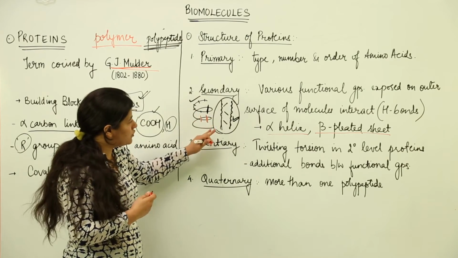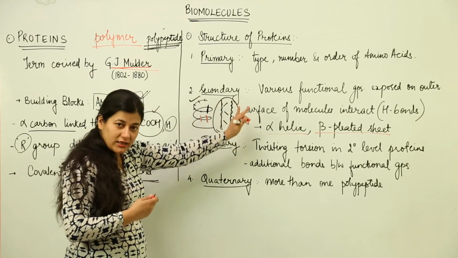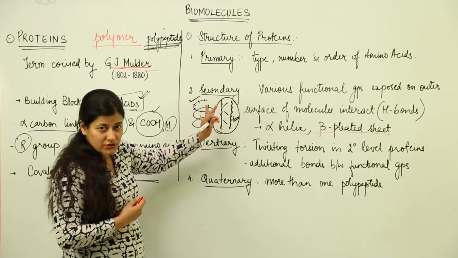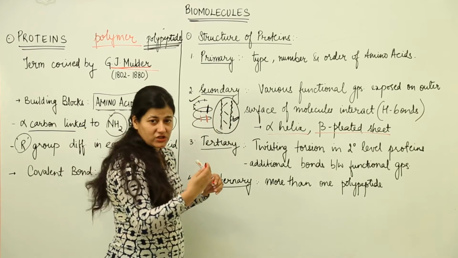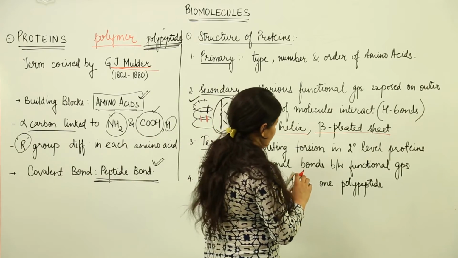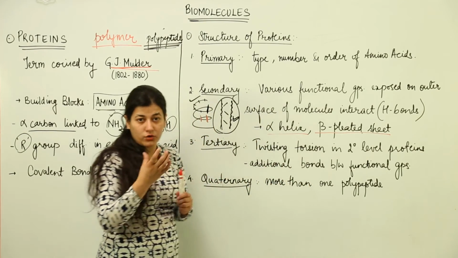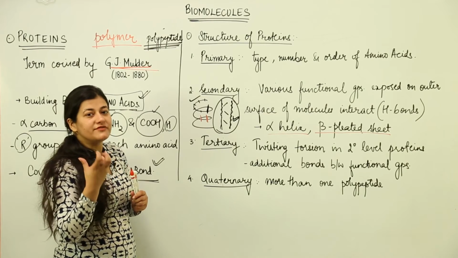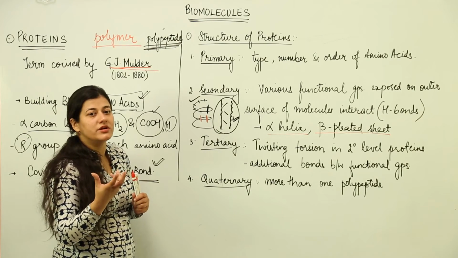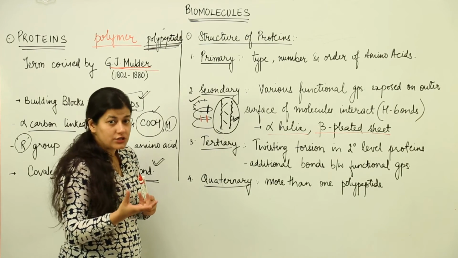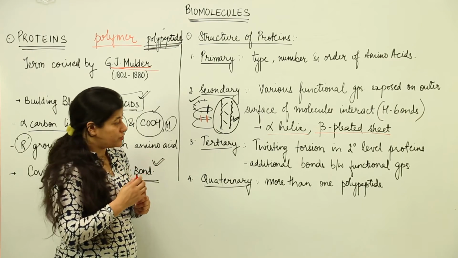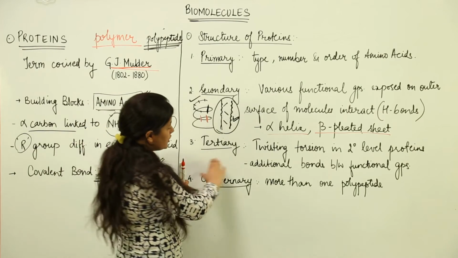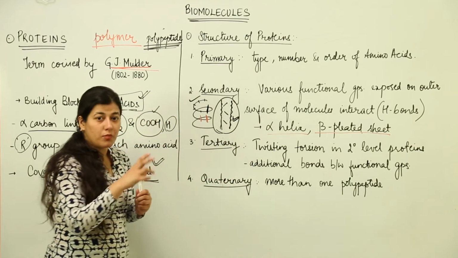Okay, the functional groups which were still exposed in the secondary structure of the protein get to form some sort of bonds, such as disulfide bridges in the case of insulin and those particular proteins which have cysteine. Cysteine is an amino acid which contains sulfur in it. So if there are cysteine molecules present inside the protein, it is bound to show the tertiary structure, and over here the additional bonds are formed.